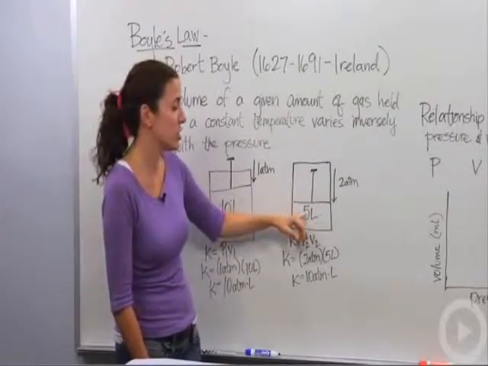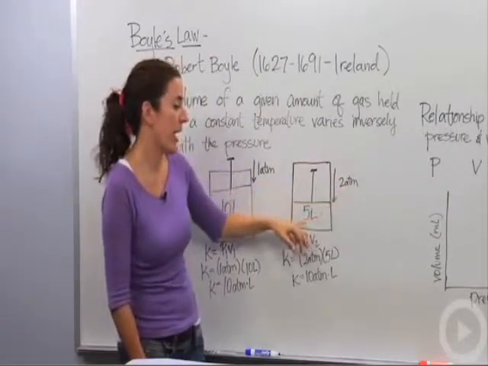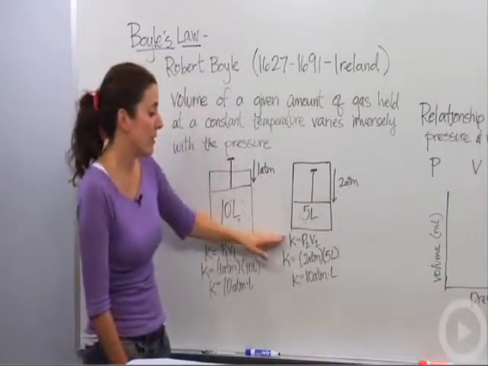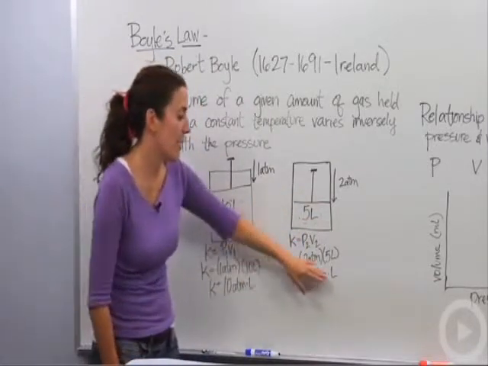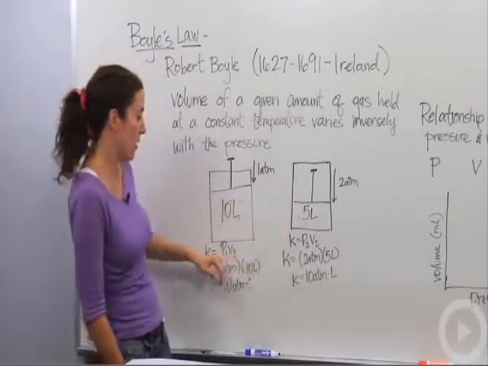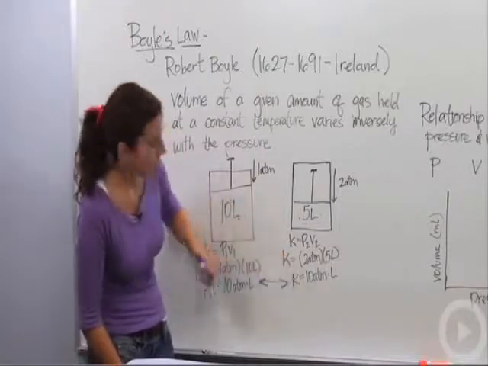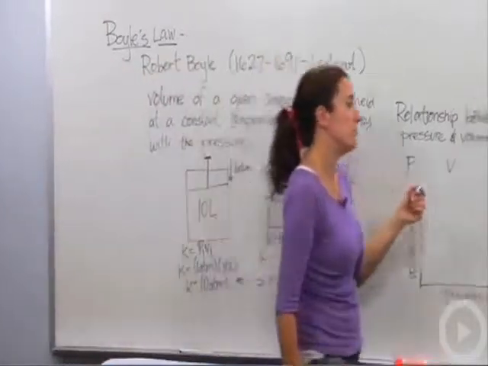So there is a relationship between the pressure and the volume of the container, as long as the temperature is constant. So if we were to multiply these, we get the same thing as we did before, 10 atmosphere liters. So notice that P1 V1 equals P2 V2. These two sides are the same. Great.